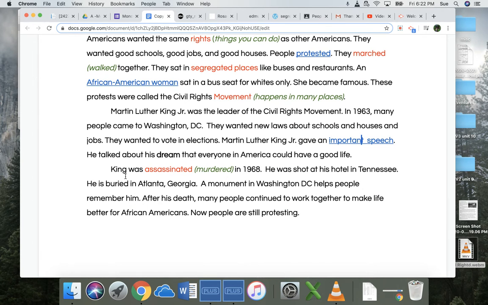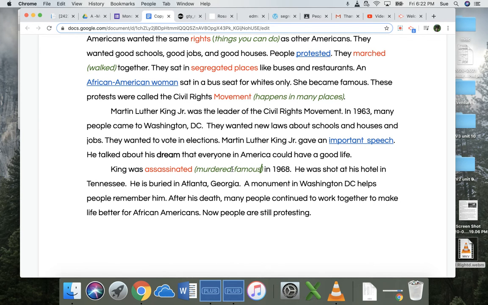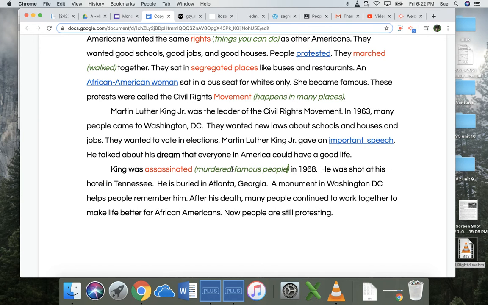All right. King was assassinated or murdered in 1968. So assassinated means the same as murdered or killed. We use assassinated for famous people. Okay. So if someone is famous, then we would say they are assassinated if they are murdered. So King was assassinated in 1968.